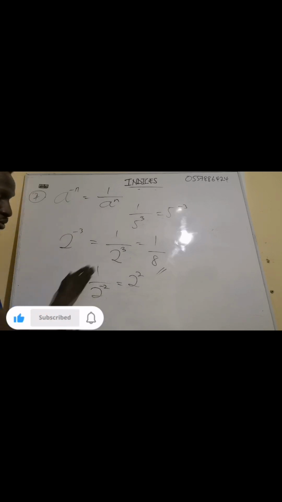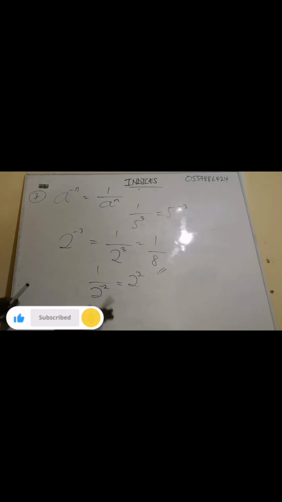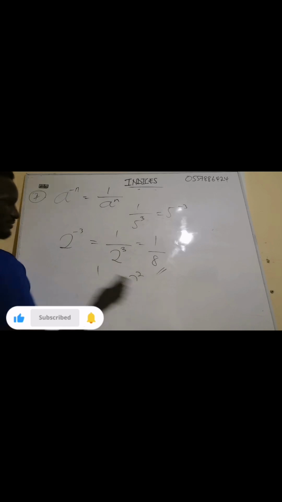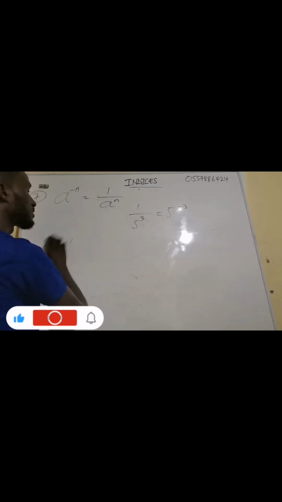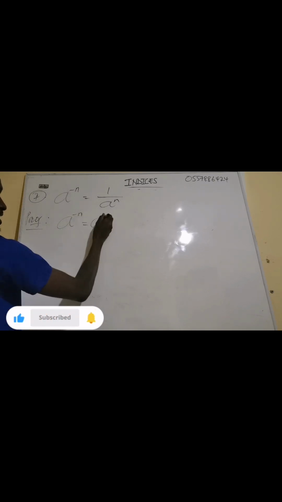Very simple. And this one can be proven in a different way. Don't forget this. Now, let's see how we can prove it. Proof. If I have a exponent negative n, I can write this as a exponent 0 minus n. I hope it's the same thing, because 0 minus n is the same as negative n.